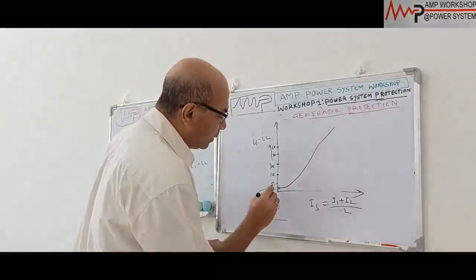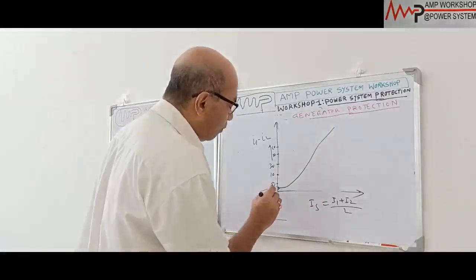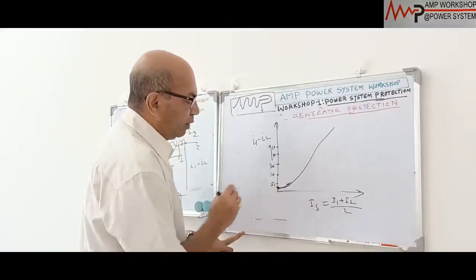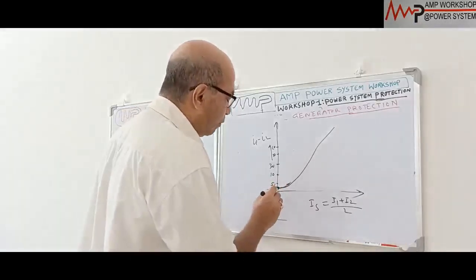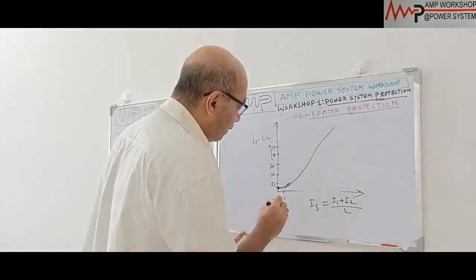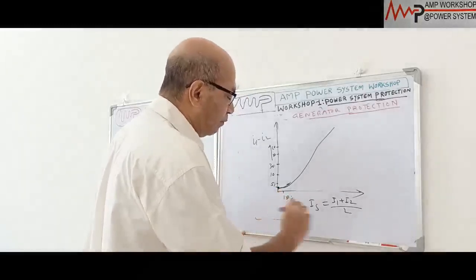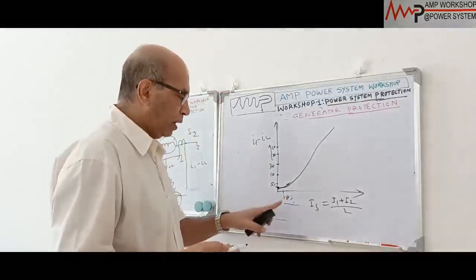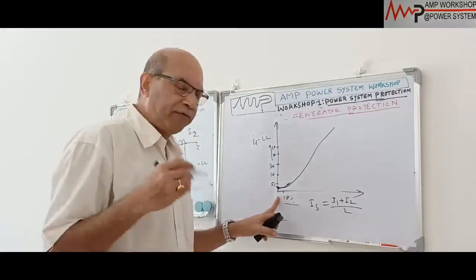So initially, it starts from here. The initial point is like this. Suppose it is 2, 3% or 4%. From the 4% current, suppose 150% of the fault current, or 150% of the full load current. Yeah, the fault current is 150% of the full load current.